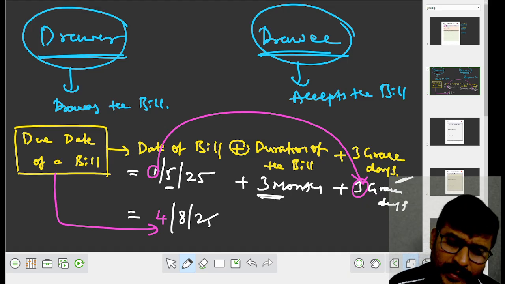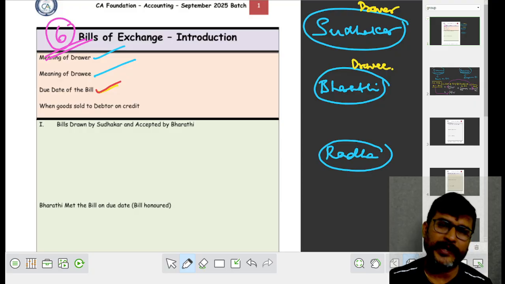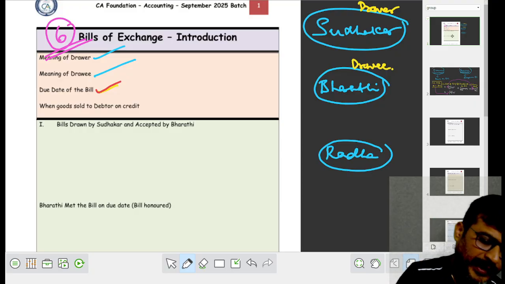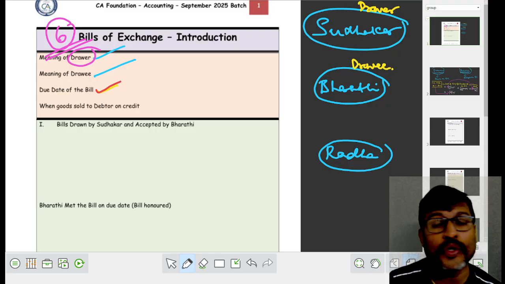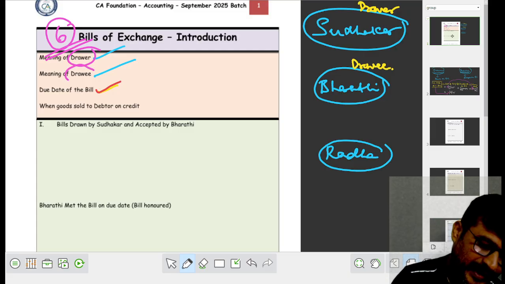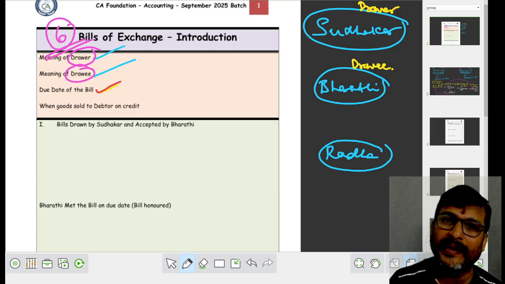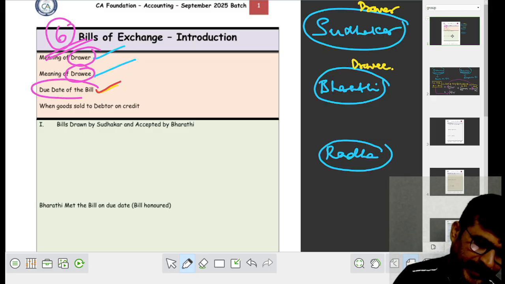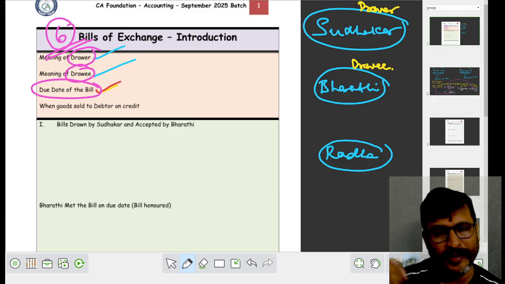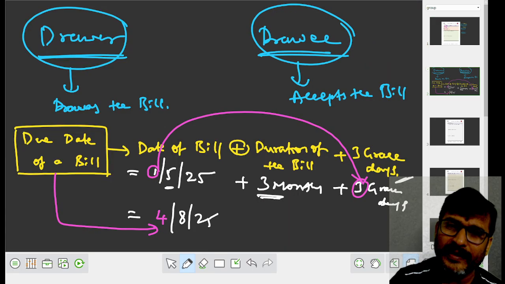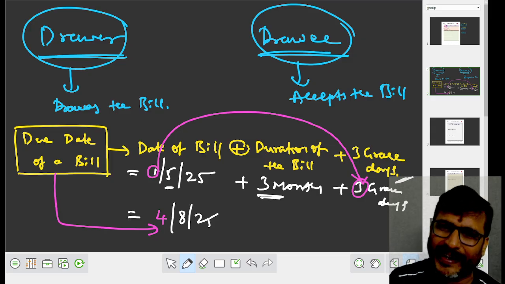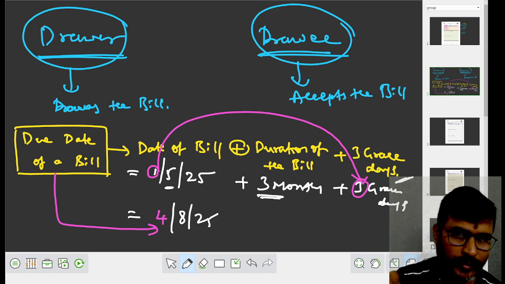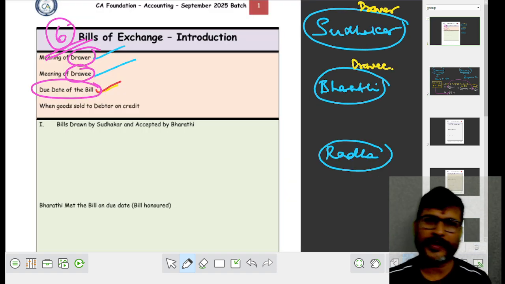मालूम हुआ? How many points did I explain, my dear student? I explained 3 points. Drawer is a person who draws the bill. Drawee is a person who accepts the bill. Due date of a bill means take the date of a bill, add the duration of a bill, add the 3 grace days according to the Negotiable Instruments Act. और 3 point अब मालूम हुआ है ना? Let me move on to the next point.